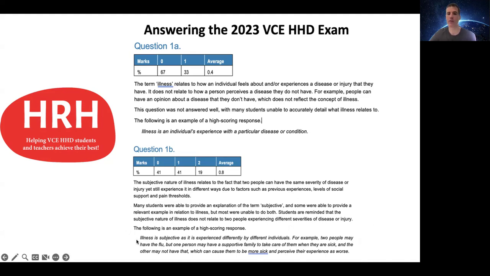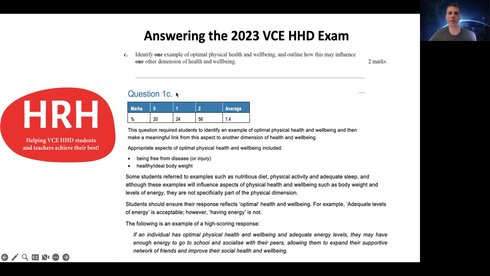So they both had the flu, but then they experienced it differently because of some of those other factors. So make sure as part of your notes, in leading up to the exam this year, that you've got that clear. Then C, which was also the last question in question 1, was asking you to identify one example of